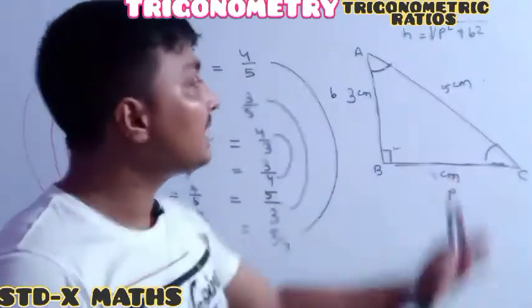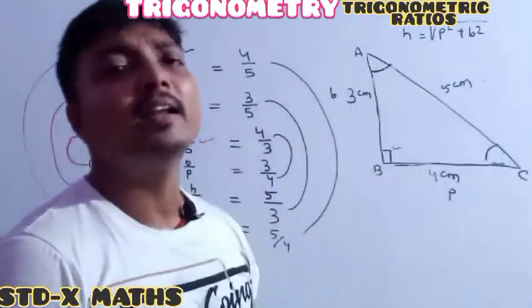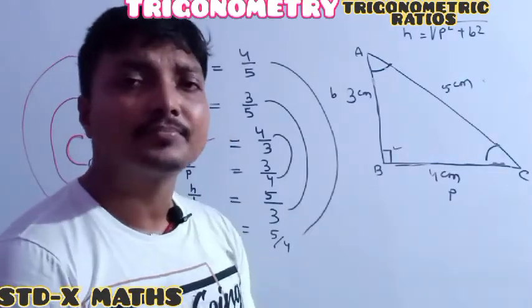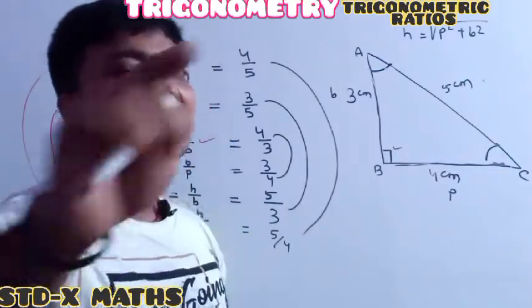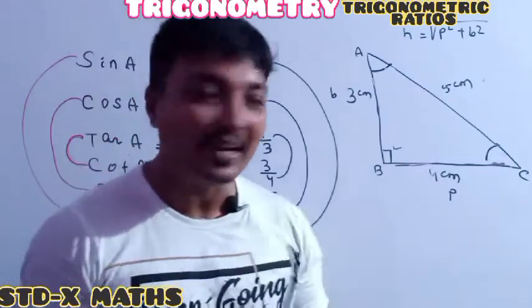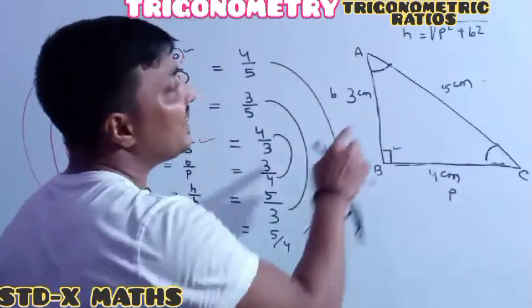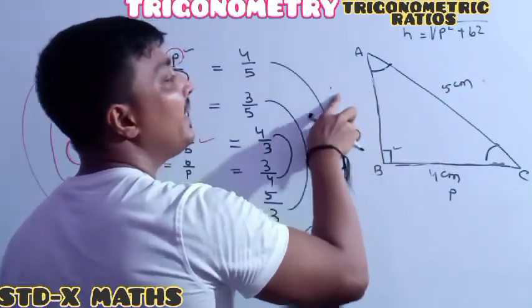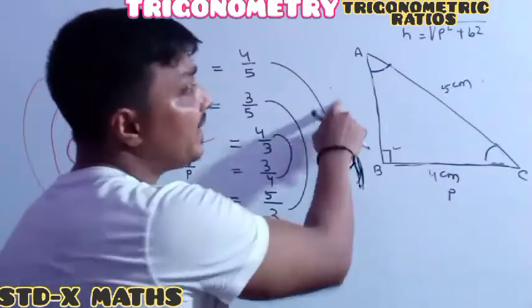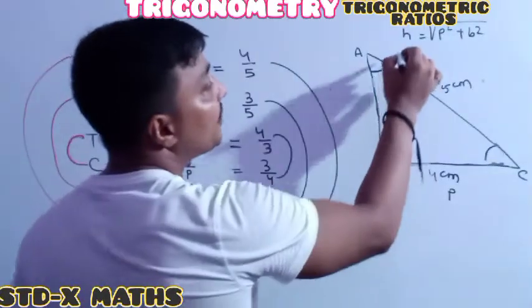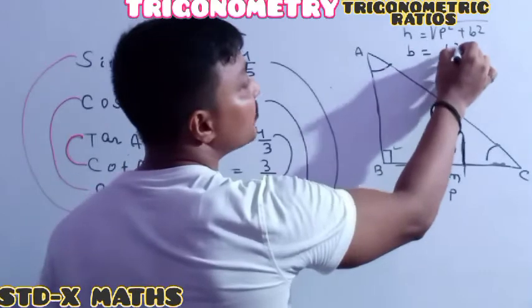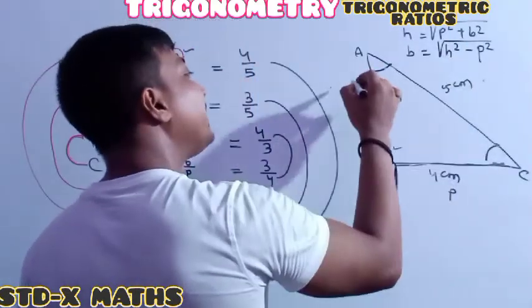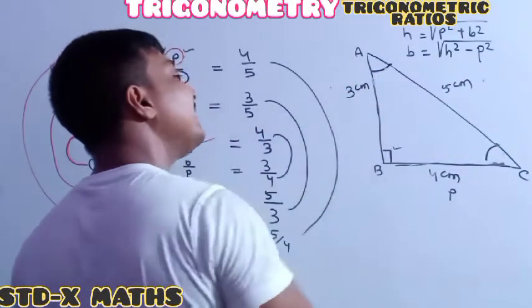Once one can find this side, then one can easily find the 6 trigonometric ratios of the right angle triangle. Perfectly understood? Is it easy or difficult? You just have to tell me. Now suppose here h is given, and suppose b is not given. Everyone knows the formula: b is equal to the root of h square minus p square. By applying this formula, automatically you can find this one. It will be 3 centimeter.